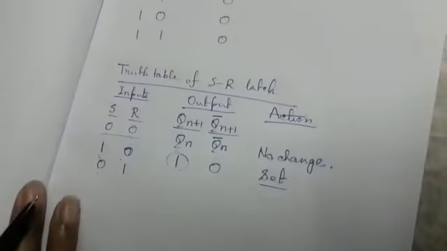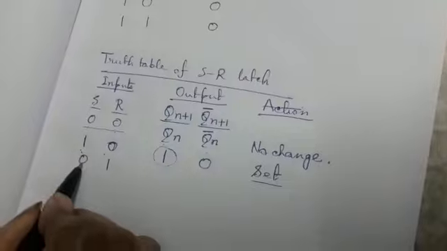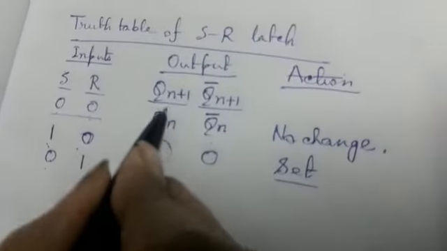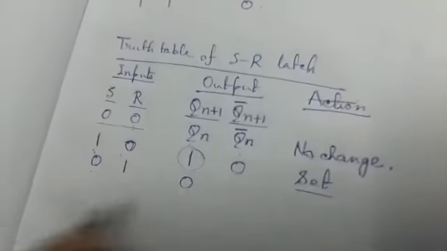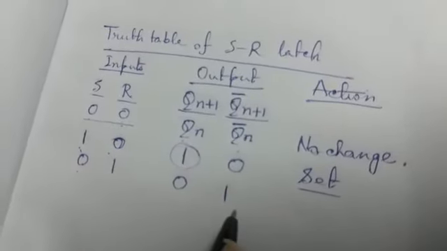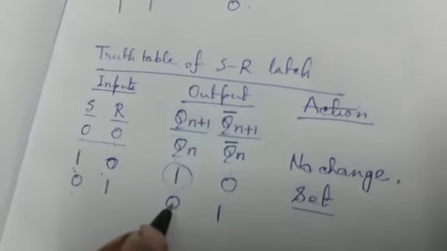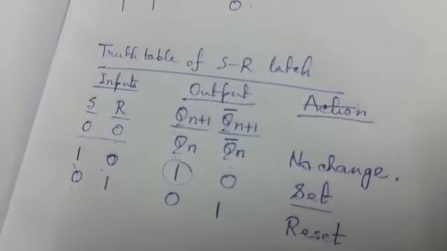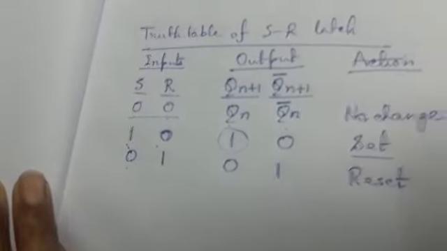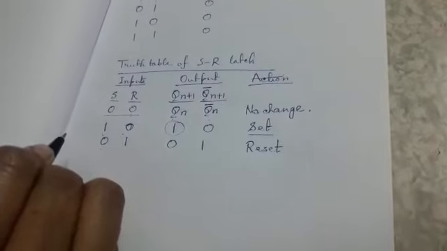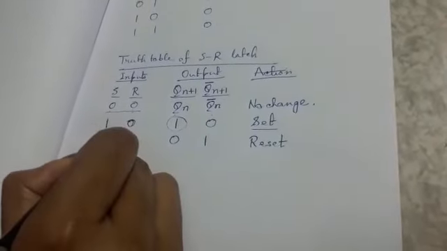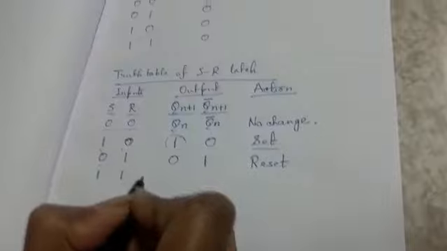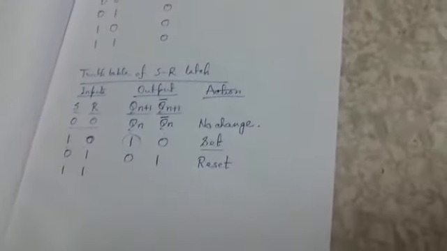So we can say when S equal to 0, R equal to 1, then the value of Q is 0 and the value of Q bar is 1. Now when we get 0 in the output, we can say the latch is reset. Now coming to the fourth case. The fourth case is a little bit different. In the fourth case we are giving S and R both as 1.